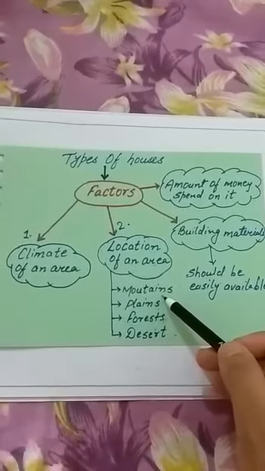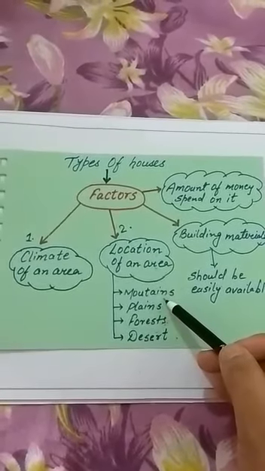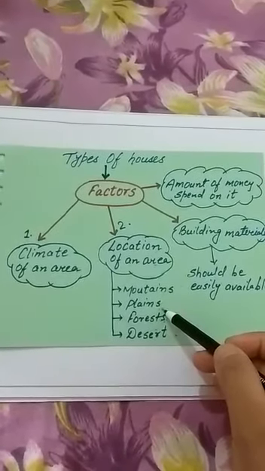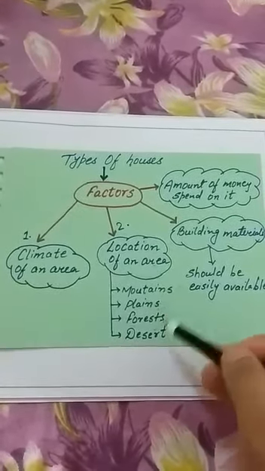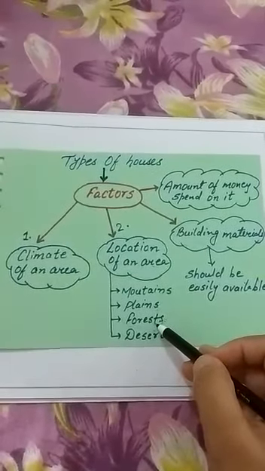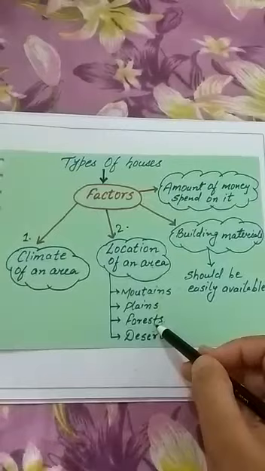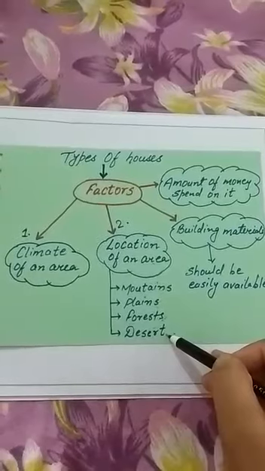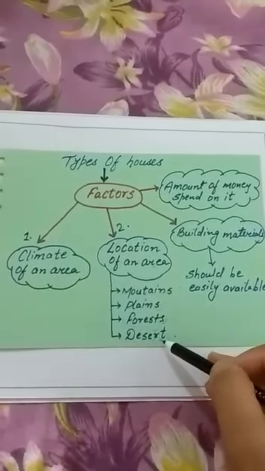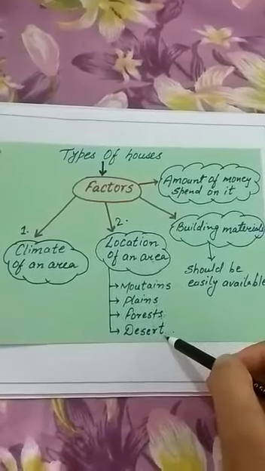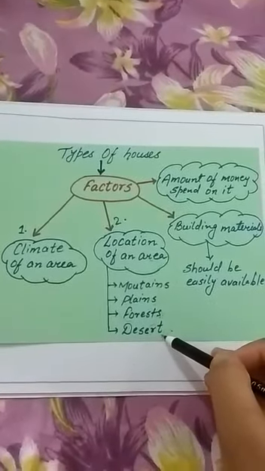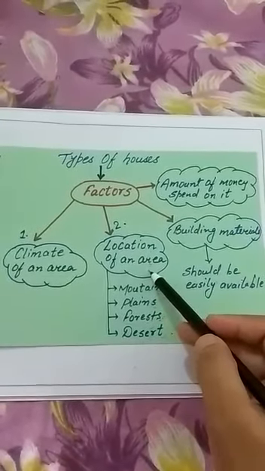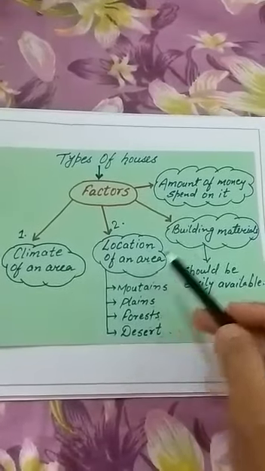Suppose we talk about the mountain area, then in the mountain area lots of stone is present, so on the basis of that condition the house is built. Plain is just a flat surface of the earth. In a forest, where lots of plants and wood are present, the houses will be built on that basis. And in a desert there are very few plants, and the climate of the desert area will be warmer, so the house will be built on that basis. So this is all about the location of an area where we are going to build our house.